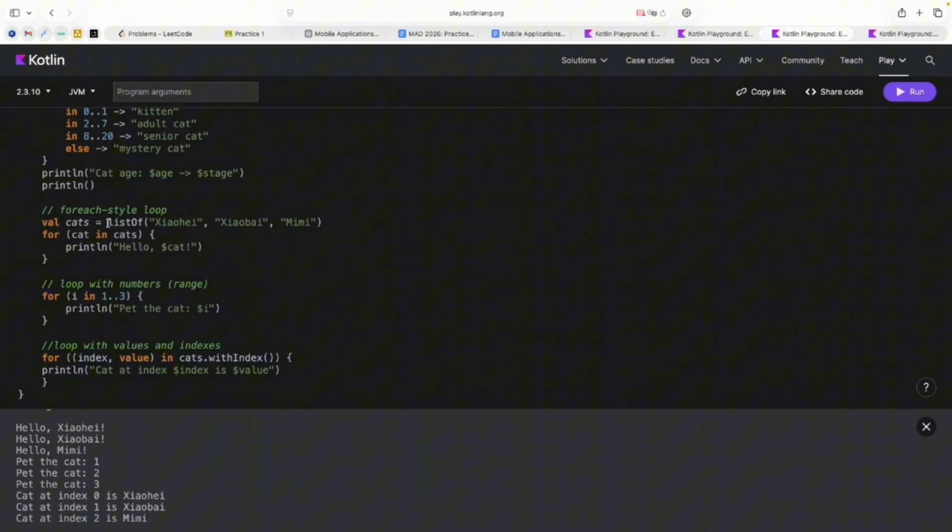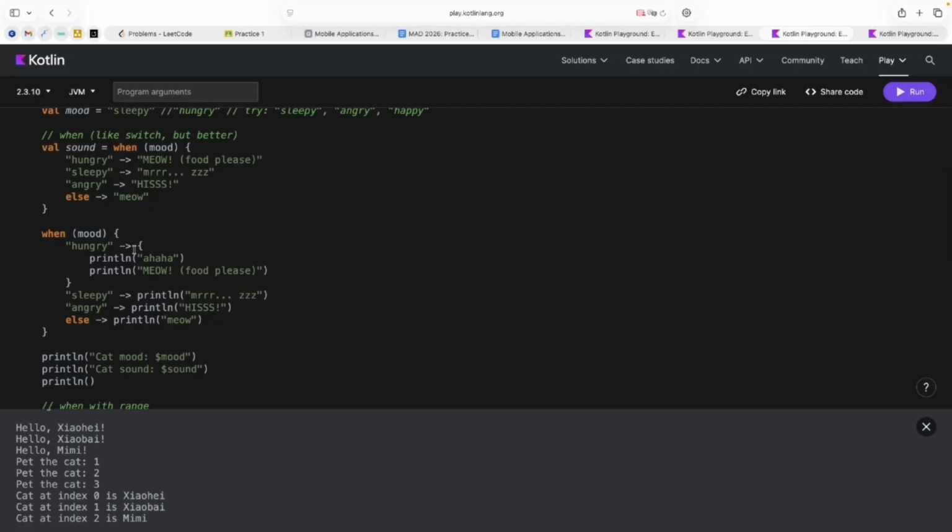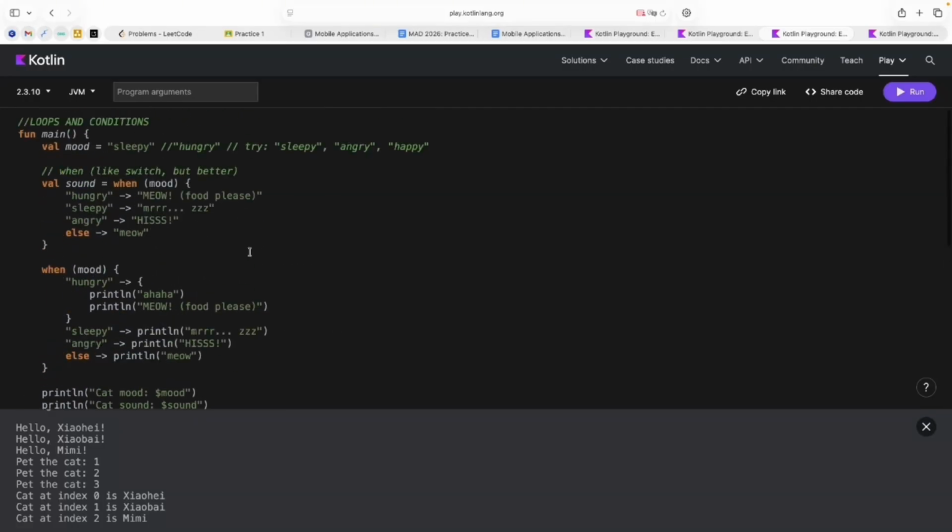What is the list? List, it's a dynamic collection of some items. Here it's a dynamic collection of strings, and I can change the length of this collection, but not here, just because with this command I create an immutable list. It means that I can't change the length of this list. I think that's all about loops and conditions.